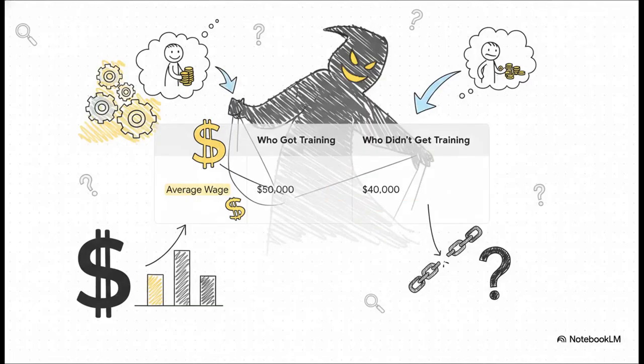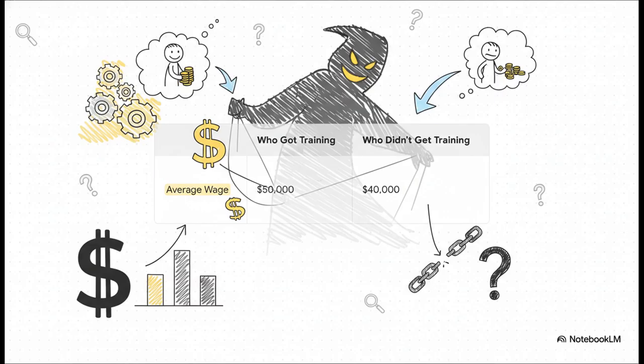So you pull the numbers, and at first glance, they look amazing. The folks who went through the training are now making $50,000 a year on average. The ones who didn't are at $40,000. The conclusion seems like a slam dunk, doesn't it? The program is a $10,000 success. But hang on a second.